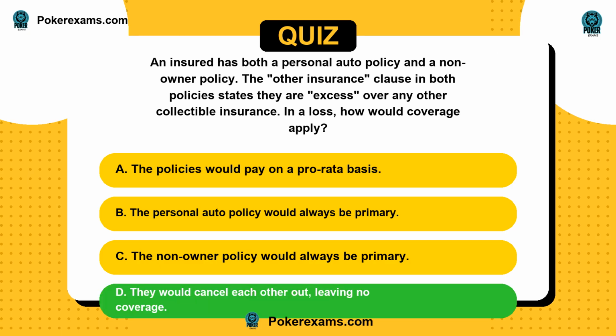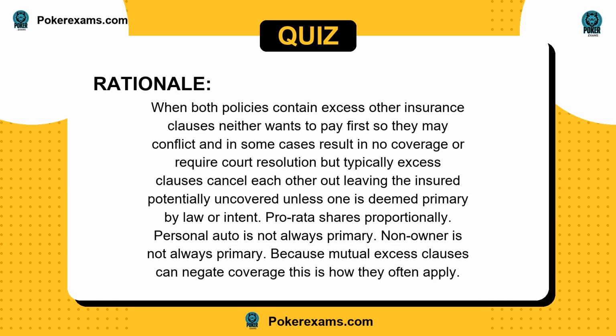The answer is D. When both policies contain excess other insurance clauses, neither wants to pay first, so they may conflict and in some cases result in no coverage or require court resolution, but typically excess clauses cancel each other out, leaving the insured potentially uncovered unless one is deemed primary by law or intent. Pro rata shares proportionally. Personal auto is not always primary. Non-owner is not always primary. Because mutual excess clauses can negate coverage, this is how they often apply.